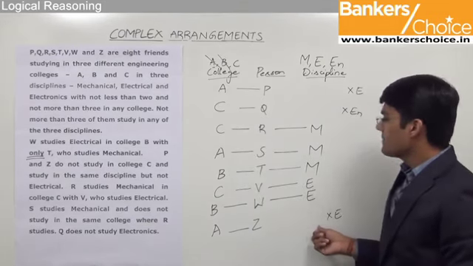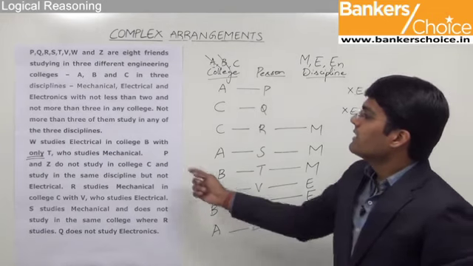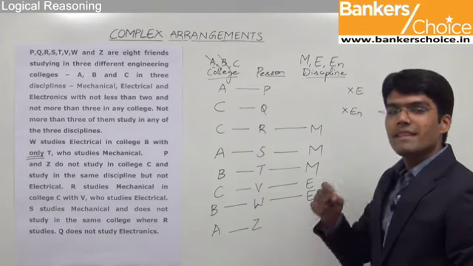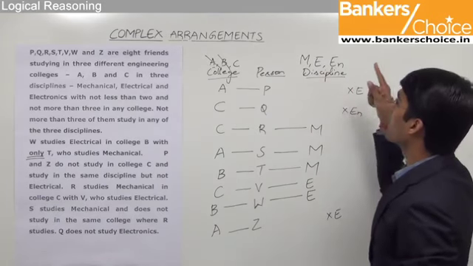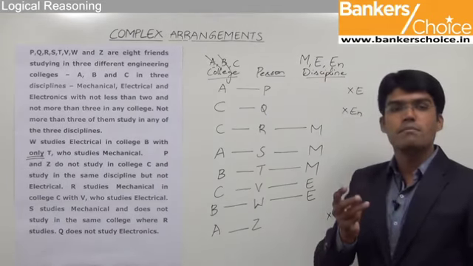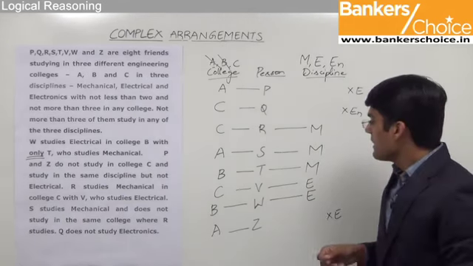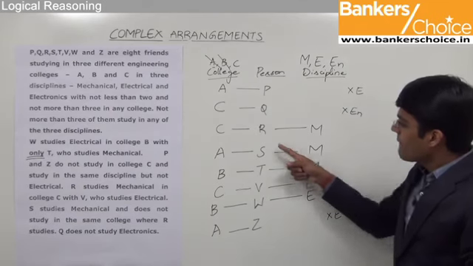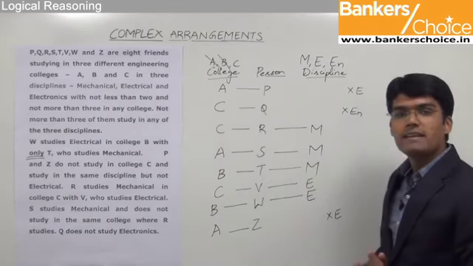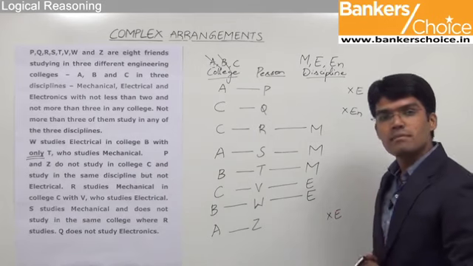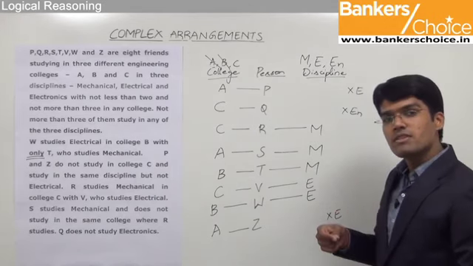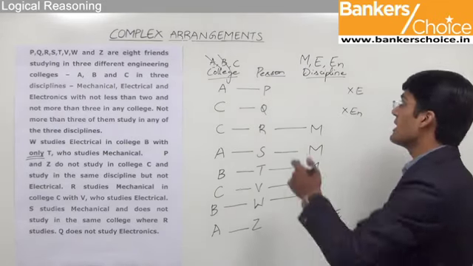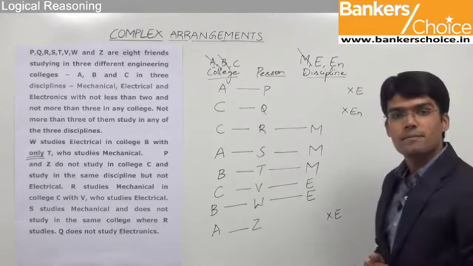Now coming back to the disciplines part, we know that there should not be more than 3 in any of the 3 disciplines. That means in each discipline, either mechanical or electrical or electronics, there can be maximum 3 students. If we observe, the mechanical discipline has already been allotted to 3 students, R, S and T. And since there can be maximum 3 students in any discipline, there is no chance for any of the remaining persons to go for mechanical. So we can close down the mechanical stream.